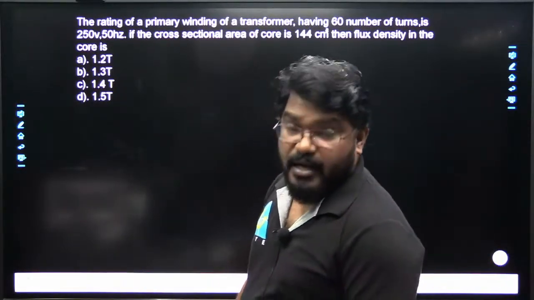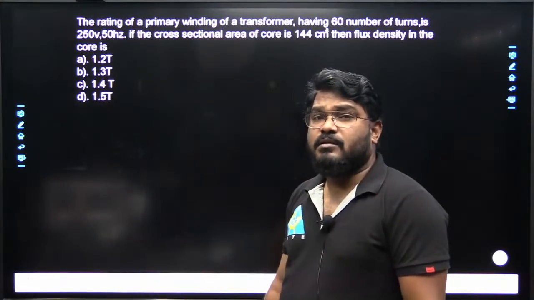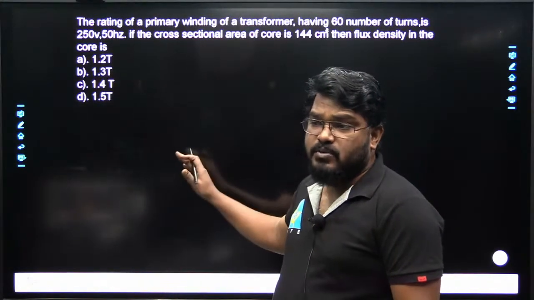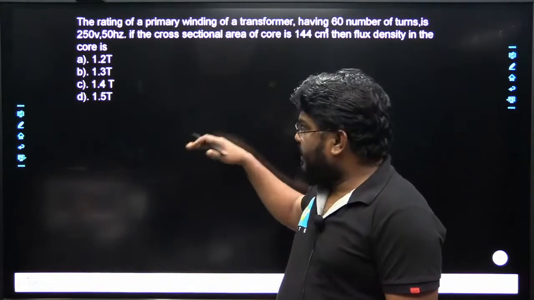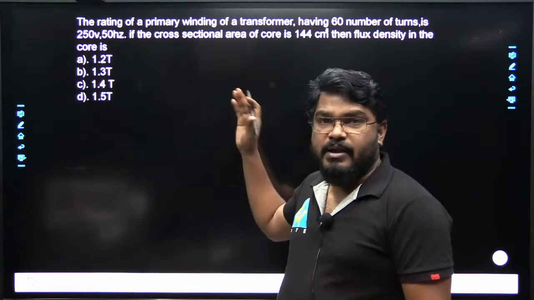Okay, now tell me what is the answer. All of you first read the question. Read and try to solve this question. Okay, if you get a wrong answer also, there is no problem, I will make it correct.